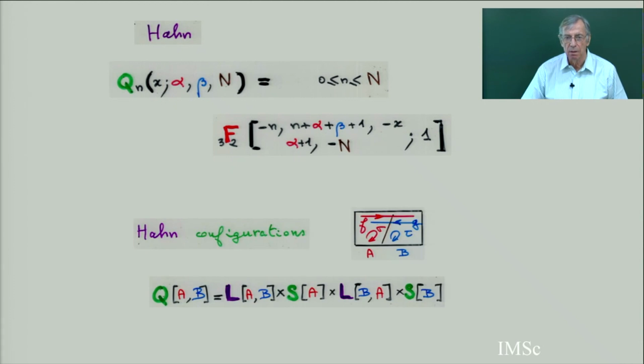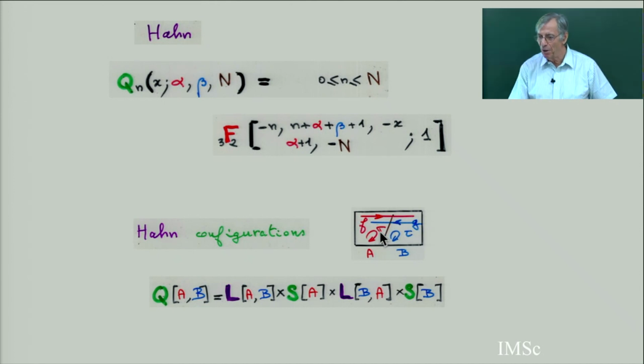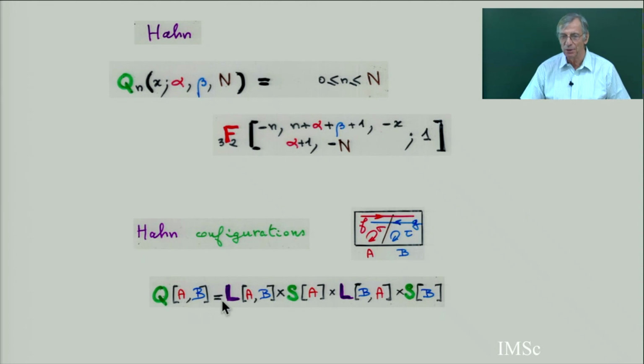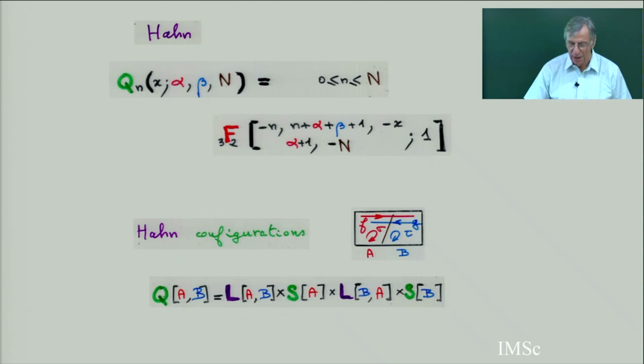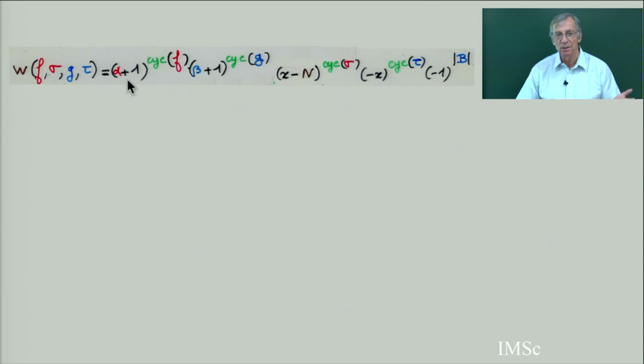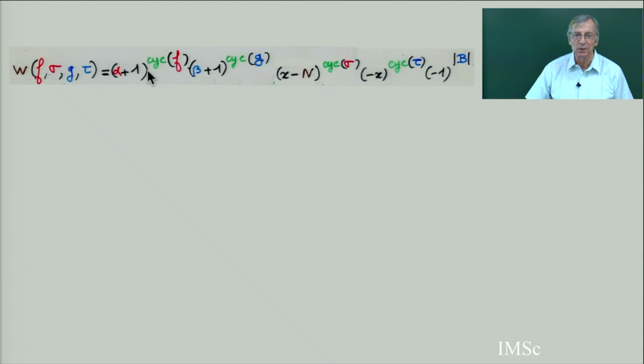It's a little away from the rest. So let's define a Hahn configuration. It's very natural. You take a pair of permutations, a pair of Laguerre configurations. So a Hahn configuration is 2 Laguerre configurations, 2 permutations. Or you can consider this as a Meixner configuration multiplied by another Meixner, going from A to B, B to A, and you put a weight. Again, it's very natural. It's the cycle, the red cycle, the cycle of the Laguerre, the red cycle, the blue cycle. This is the 2 Laguerre configuration. And now there are 2 permutations, sigma and tau.